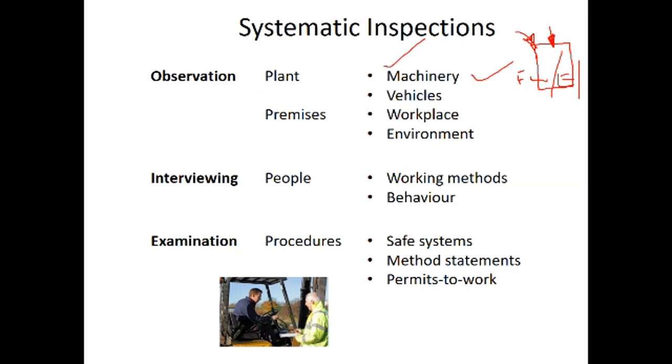And also the environment is verified. The environment means, for example, the wind flow, whether a particular location has a good or bad environment, or a dusty region. They verify everything. These are the workplace inspections and environment inspections, the observation category.